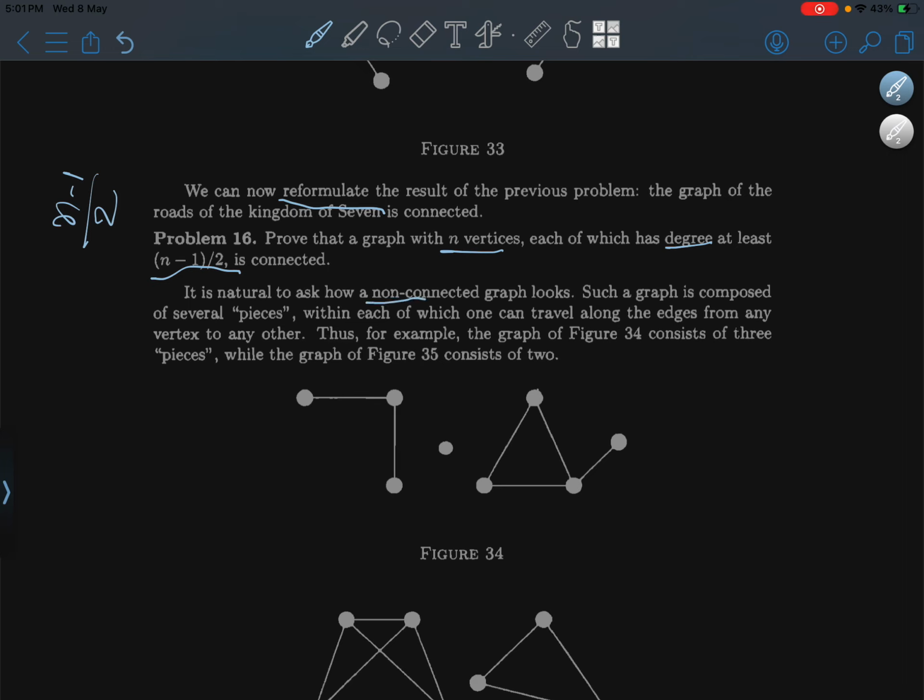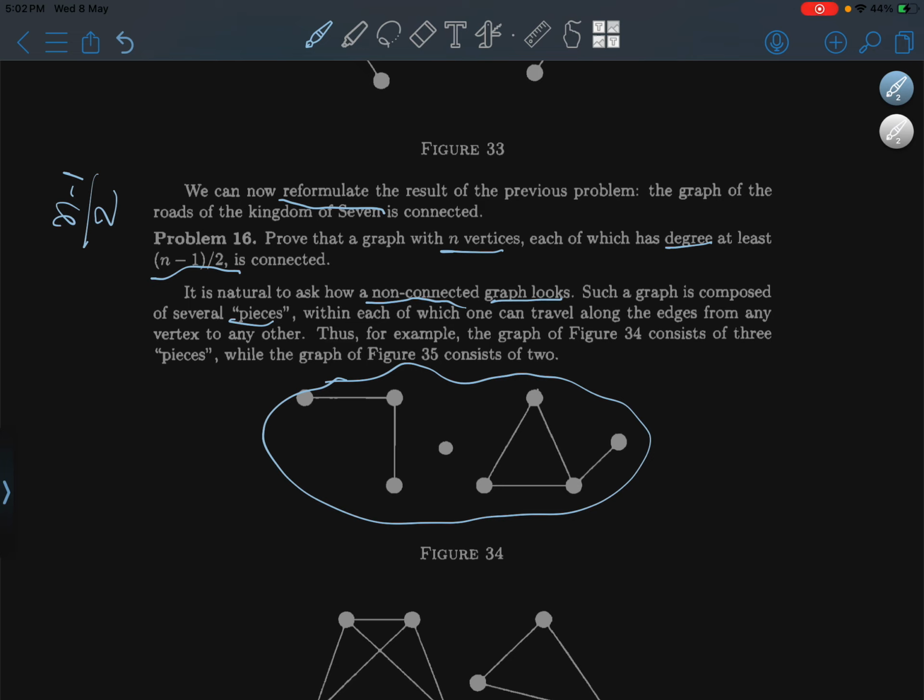It is natural to ask how a non-connected graph looks. Such a graph is composed of several pieces, within each of which one can travel along the edges from any vertex to any other.